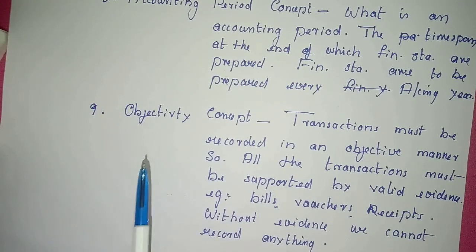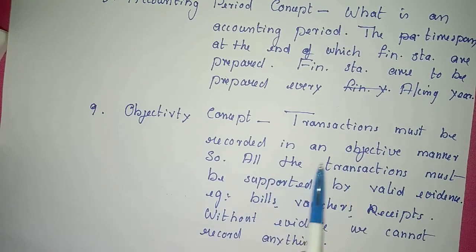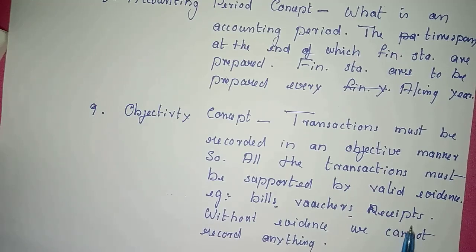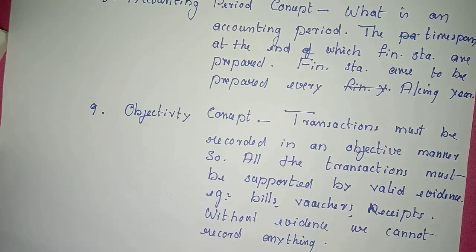Then next one is objectivity concept. It says that transactions must be recorded in an objective manner. So, all the transactions must be supported by valid evidence. What are the evidences? Bills, vouchers, receipts, etc. All the transactions must be supported by valid evidence. Without evidence, we cannot record anything. That is objectivity concept. These are all about the accounting concepts.